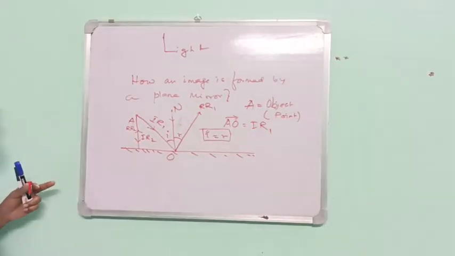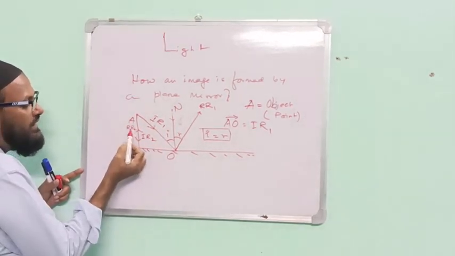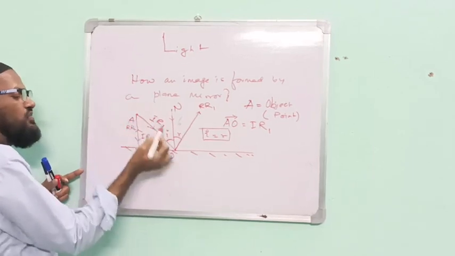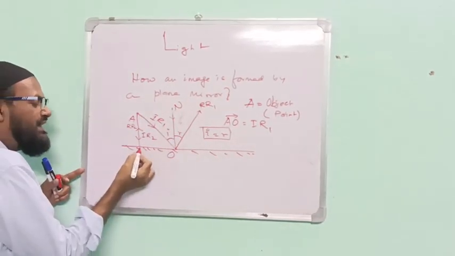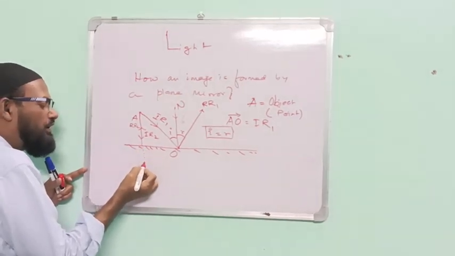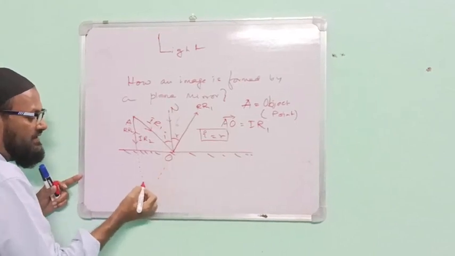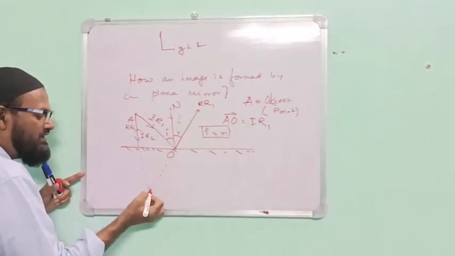Now if we extend in this direction, RR2 and RR1 will not meet. But if we extend them behind the mirror, they will meet here.